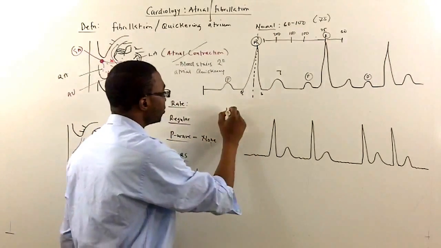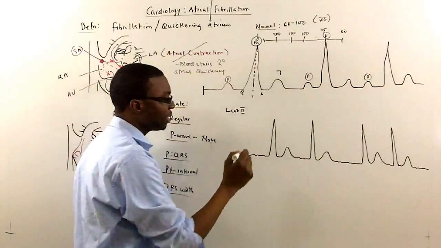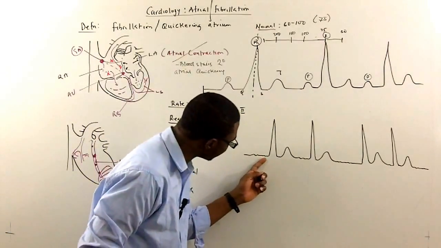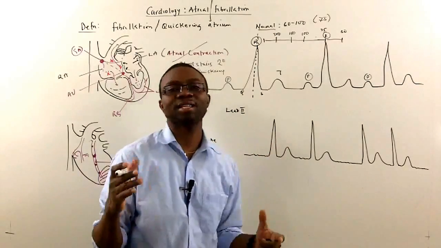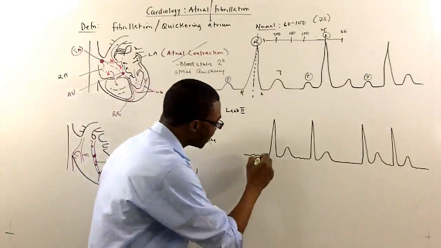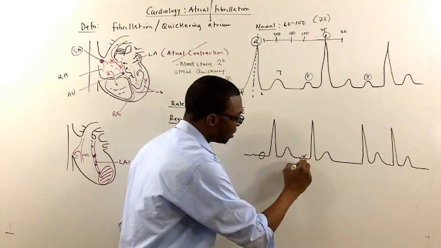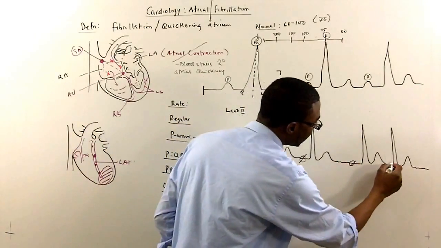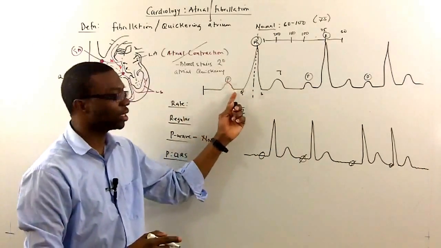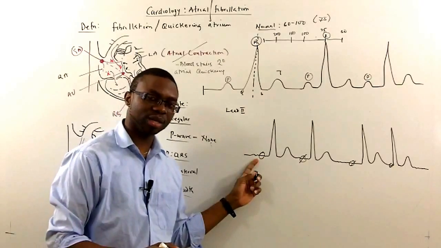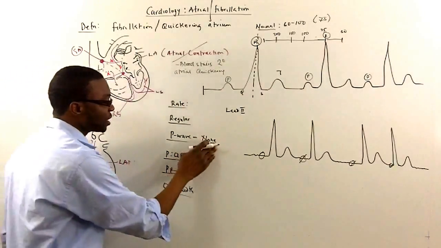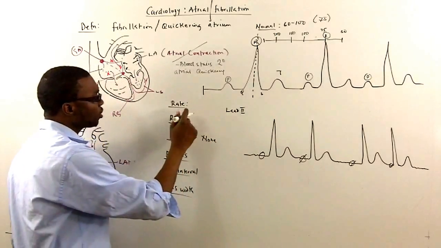So let's look at this rhythm strip that I've drawn out. Let's say this is lead 2. If I look at lead 2, and I'm like, where's the P wave? Is something a little squiggly here? Yeah, that's the squiggly line. It's because the atrium is supposed to look like this when it has depolarization. So I don't see any P waves here, no P waves, no P waves. You might say, oh, what is that squiggly line? No, a P wave should be a nice upward deflection, not a squiggly line, okay? That's just fibrillation.